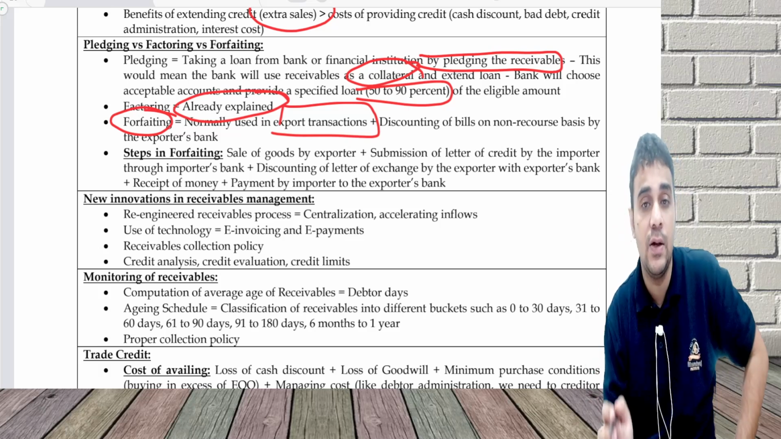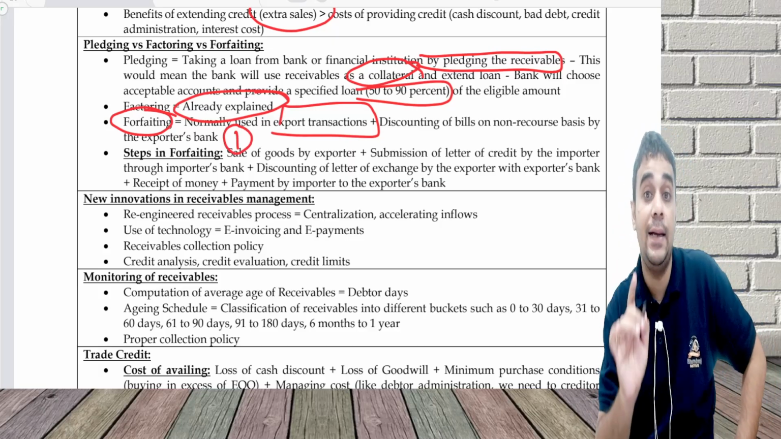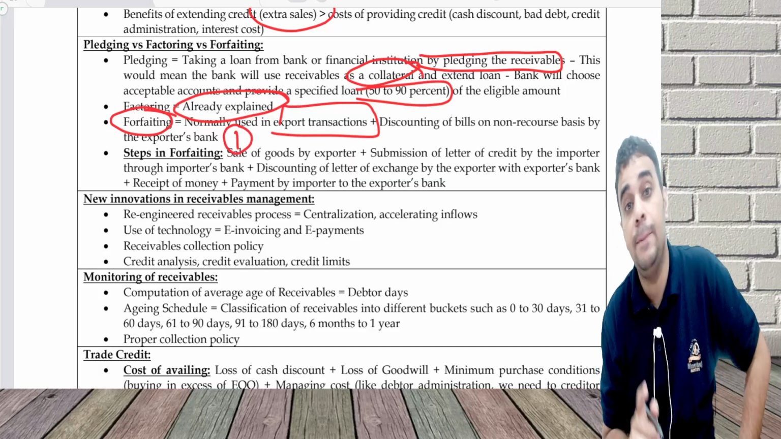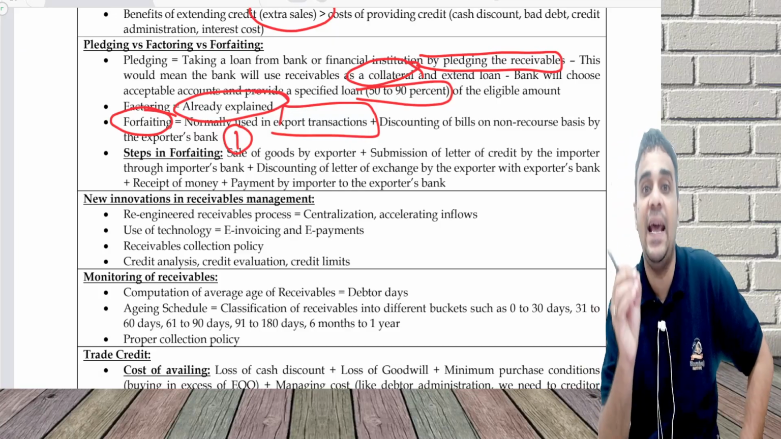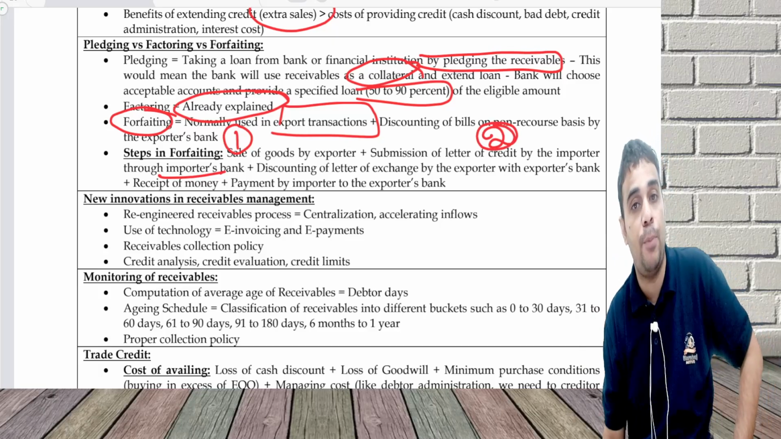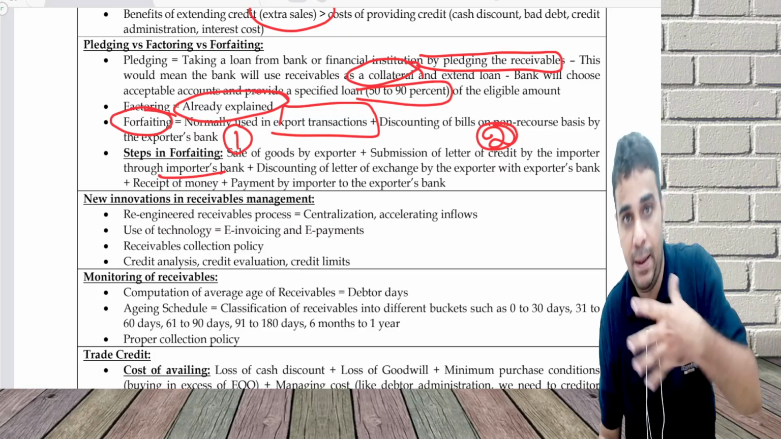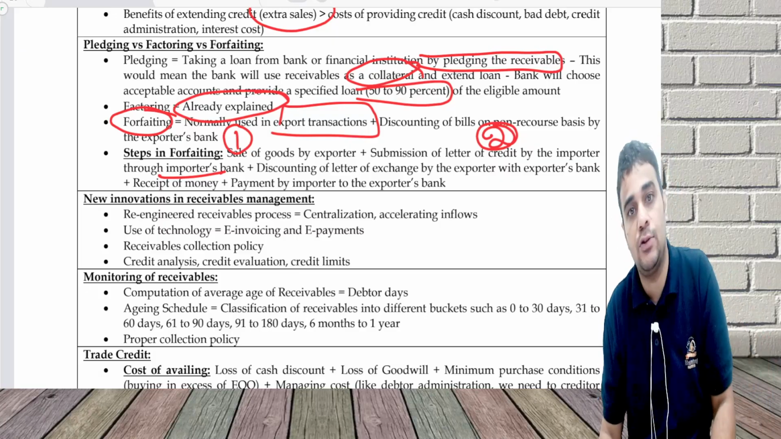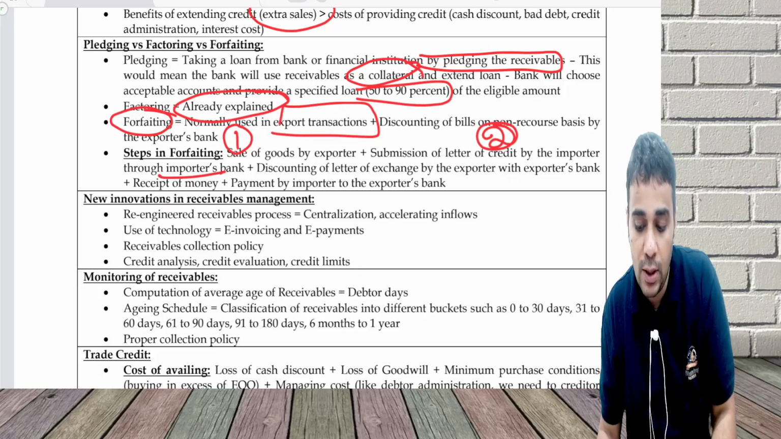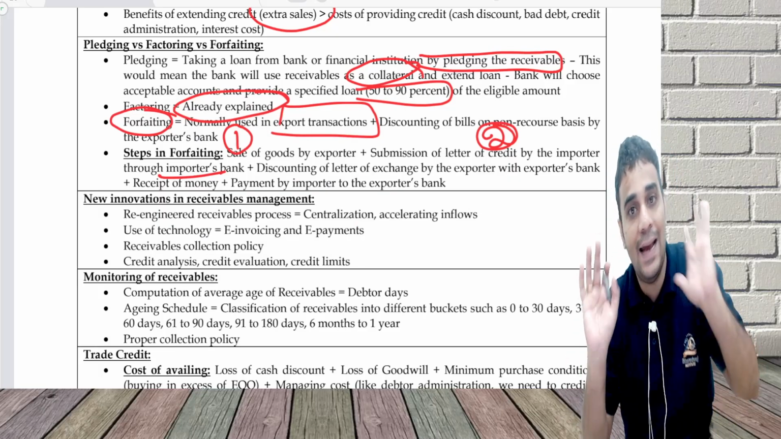What the bank will do is, first I sell the goods. After I sell the goods, I ask for a letter of credit from my importer. A letter of credit is a guarantee given by the importer's bank that the importer will make the payment to us. In case the importer does not make the payment, the importer's bank will make the payment. So it's a kind of guaranteed instrument.